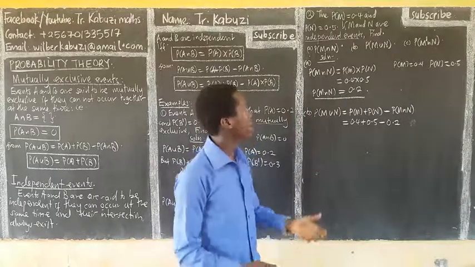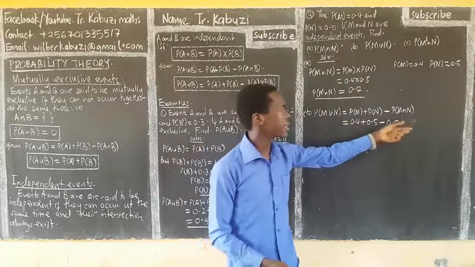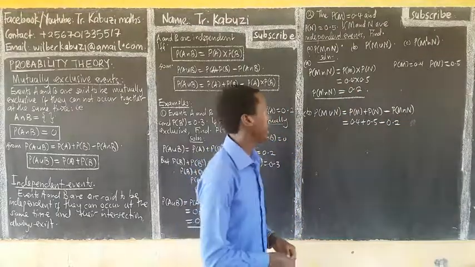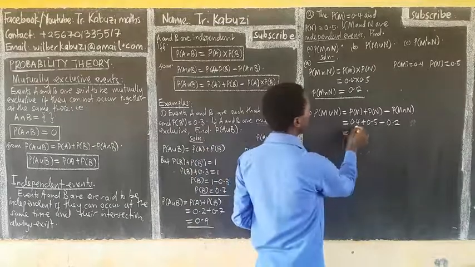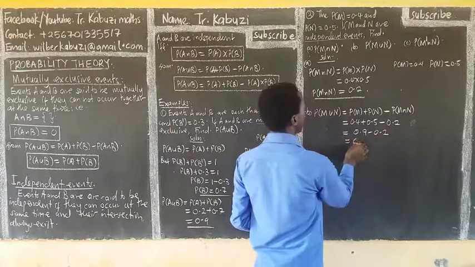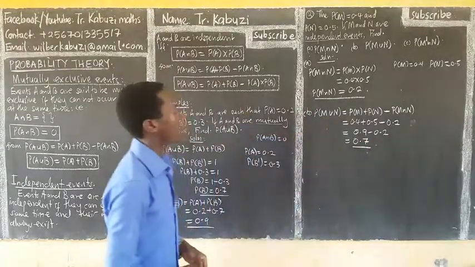Now, this one is very easy because they ask you to get this first, but if they don't ask you to get this first, you always know that this is going to be the product of those two independent probabilities. So this would be 0.9 minus 0.2, it will be 0.7. That will be your answer.